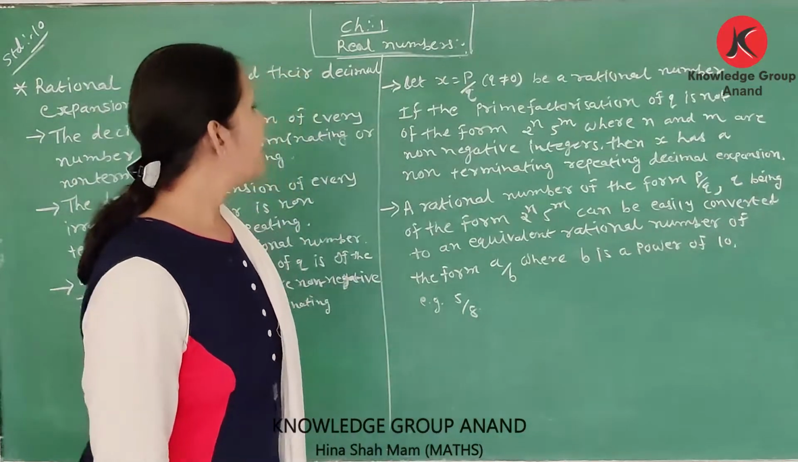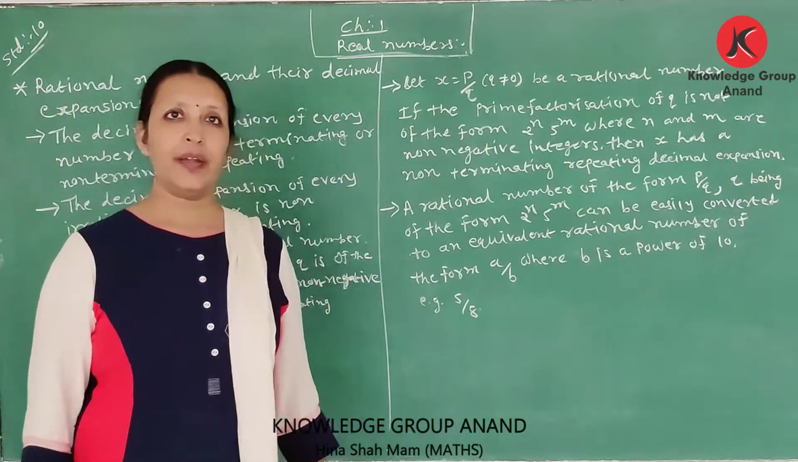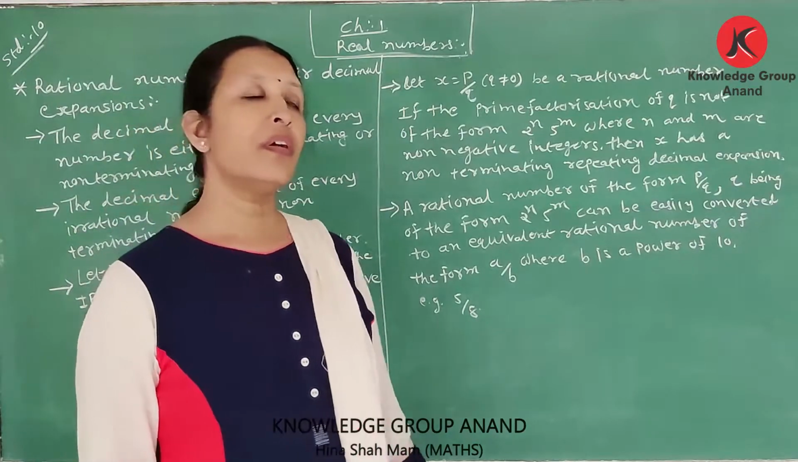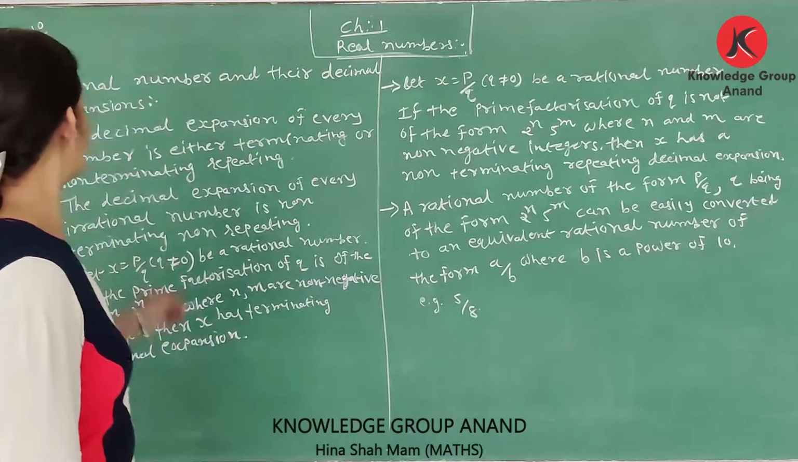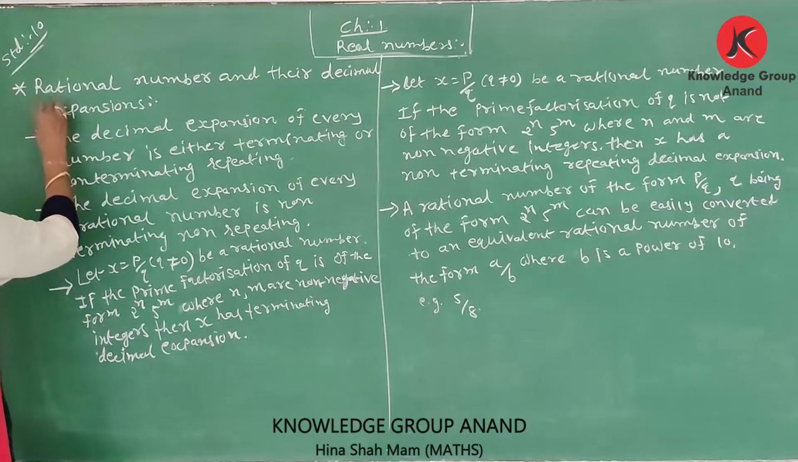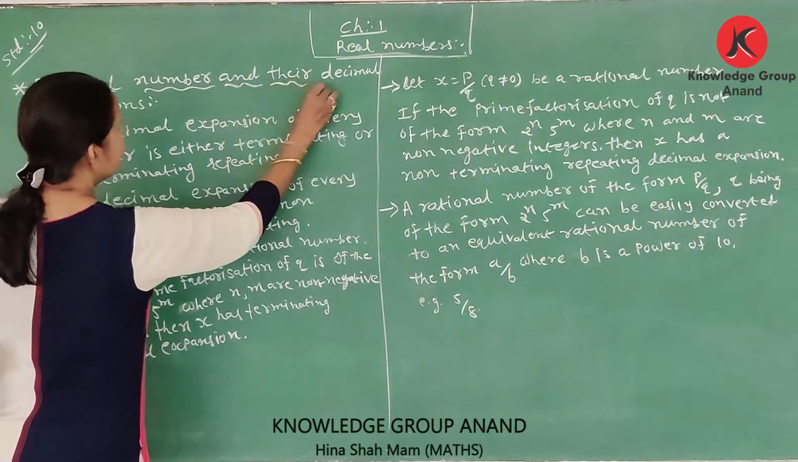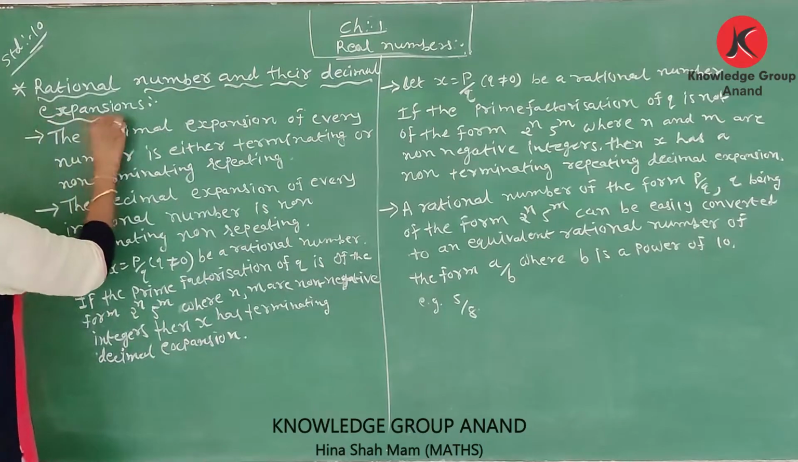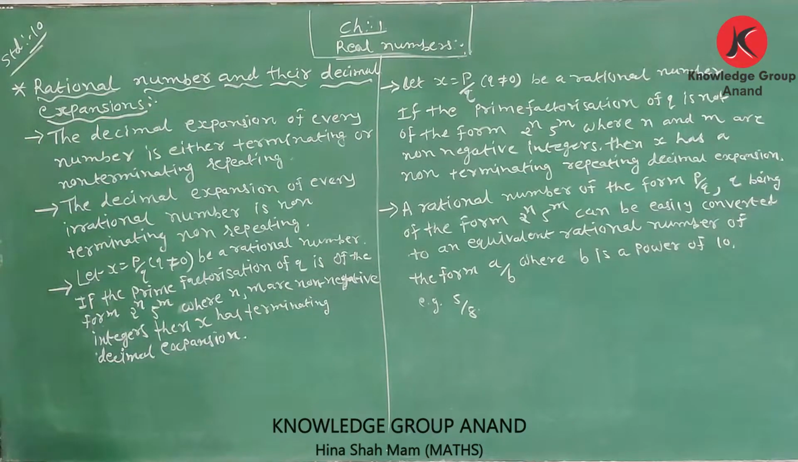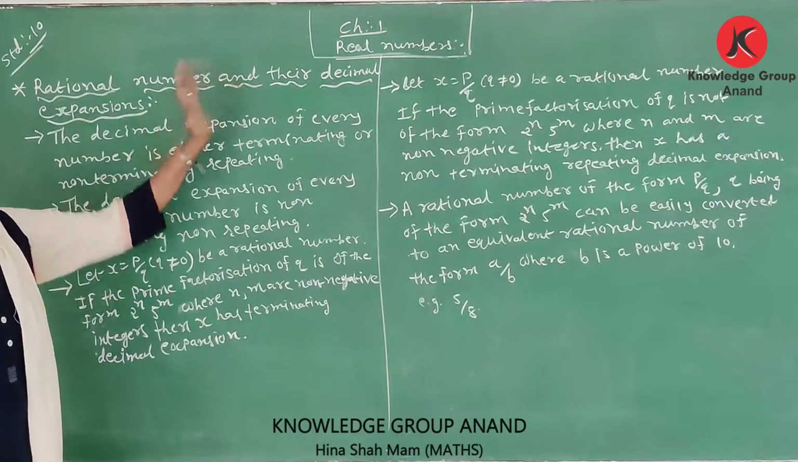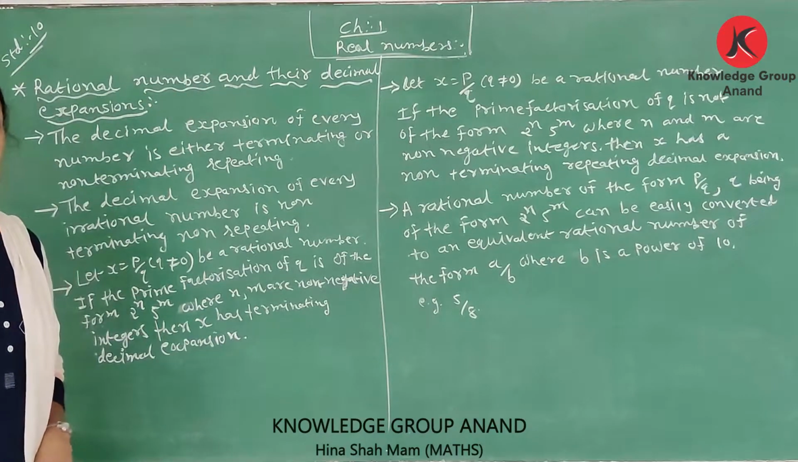We completed our exercise 1.3. Now we learn rational numbers and their decimal expansions. Revisiting rational numbers and their decimal expansion.